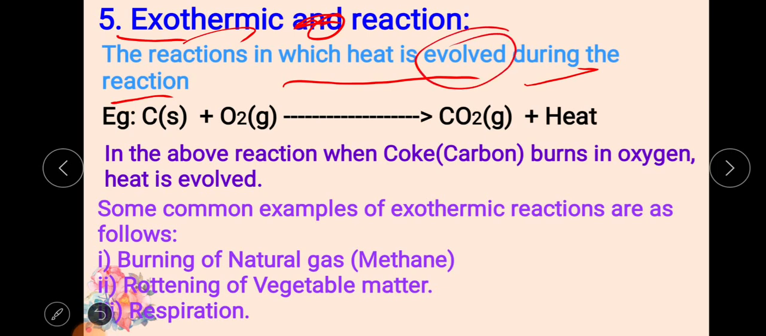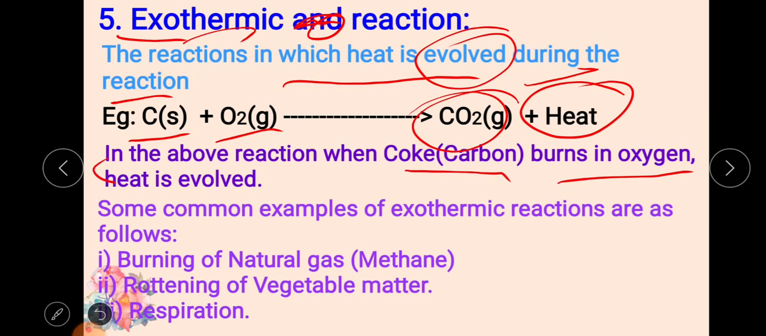For example, when carbon or coke reacts with oxygen, it gives carbon dioxide plus heat, in the sense it releases heat. So in the above reaction, when coke burns with oxygen, heat is evolved. So when plus heat is on the product side, we can say that it is an exothermic reaction.